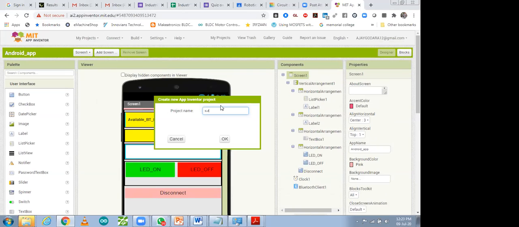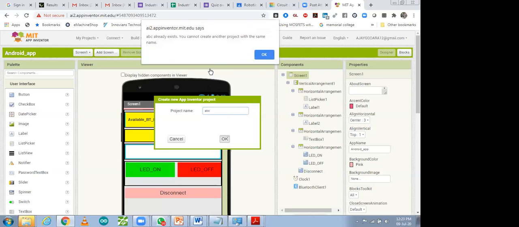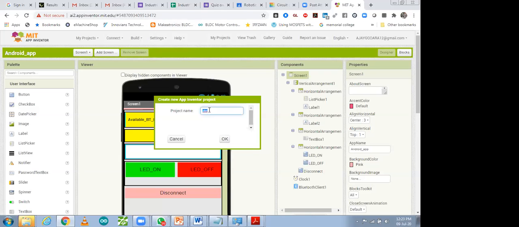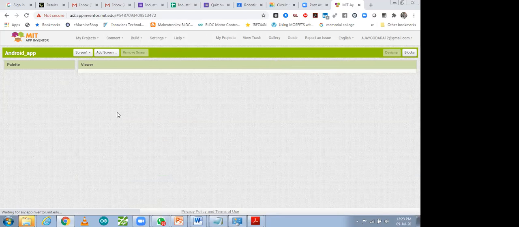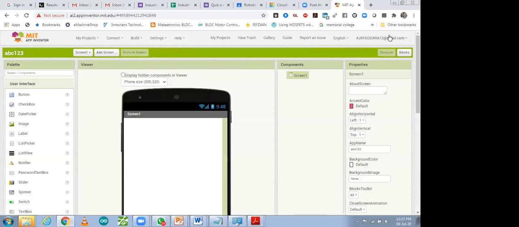So let me take it student training. Any name you can type over here, any name, ABC or something like that. So this name already exists, so we have to change it. ABC123. Okay. So I have just created a new project. First of all, you have to sign in over there. Then after that, you will be able to access it.